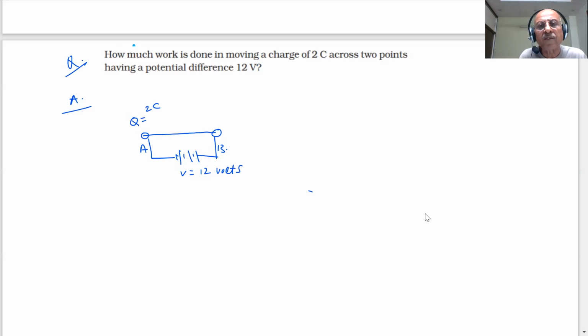He's asking how much work is done. What do you have to calculate? Work, student. You are given V is equal to 12 volts and Q is equal to 2 coulombs. You have 1 minute to answer the question. Apply the formula which we told you. What is the formula of potential difference? Work done, W by Q.